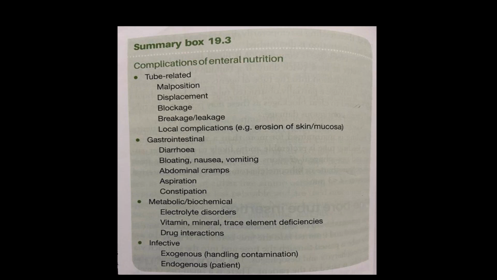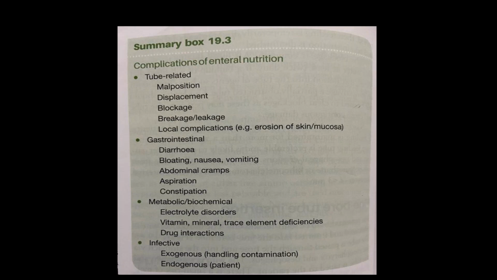Another are the metabolic and biochemical complications. So there are some electrolyte changes. When you give an enteral feeding, there is what we call refeeding syndrome. Refeeding syndrome you can see in TPN also, and enteral nutrition. So when a prolonged malnourished individual is started on artificial feeding, there will be a shift of fluid and electrolytes within the intestine. Within the small bowel, there will be a shift of the fluid and the electrolytes. This is due to some hormonal or metabolic imbalances.